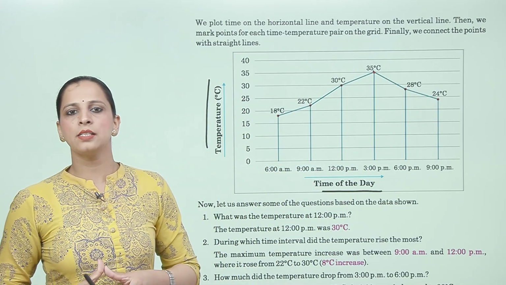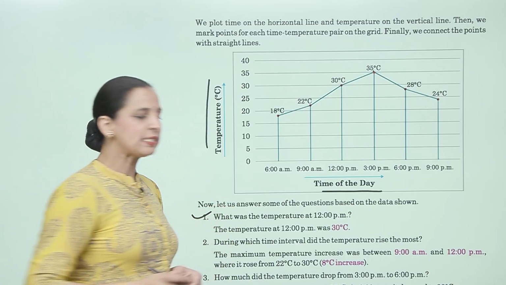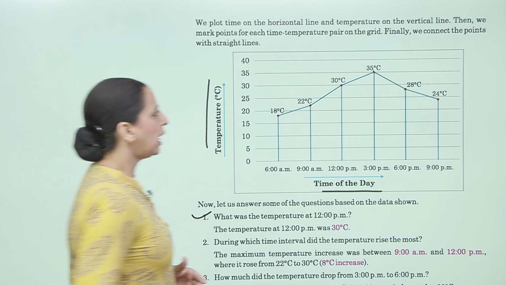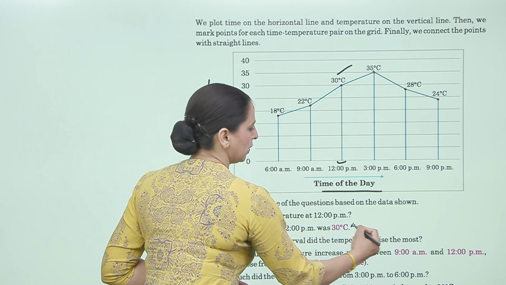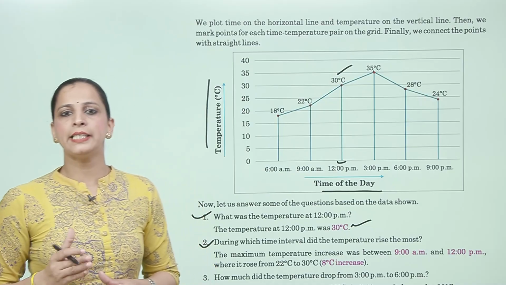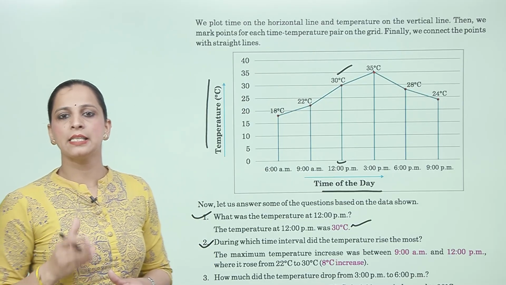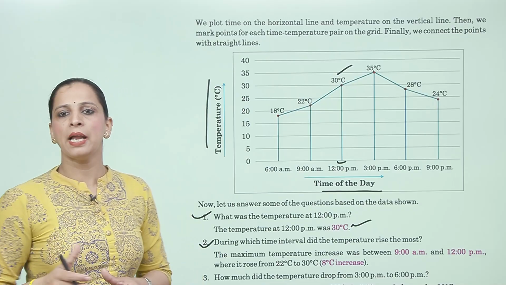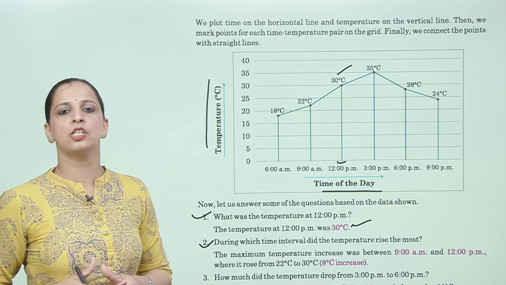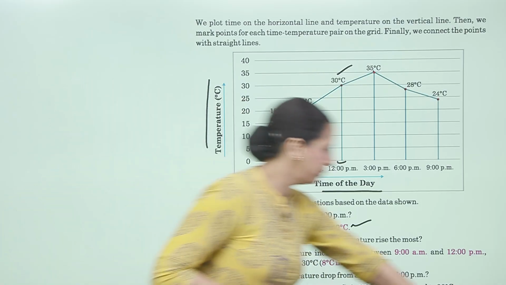Now let us answer some of the questions based on the data shown. Now first, what was the temperature at 12 pm? The temperature at 12 pm was 30 degrees Celsius. Next, during which time interval did the temperature rise the most? The maximum temperature increase was between 9 am and 12 pm, where it rose from 22 degrees Celsius to 30 degrees Celsius, that is 8 degrees Celsius increase.